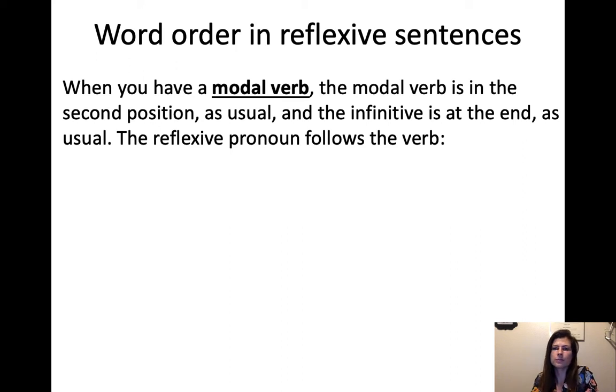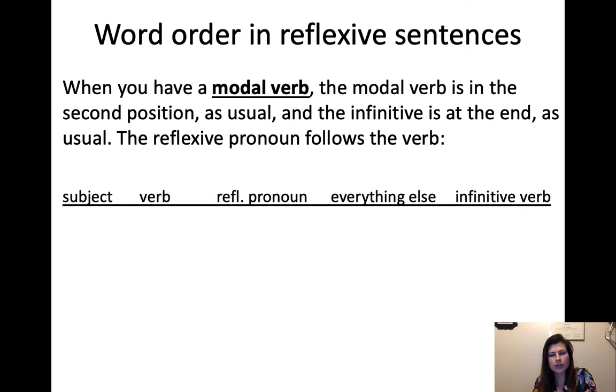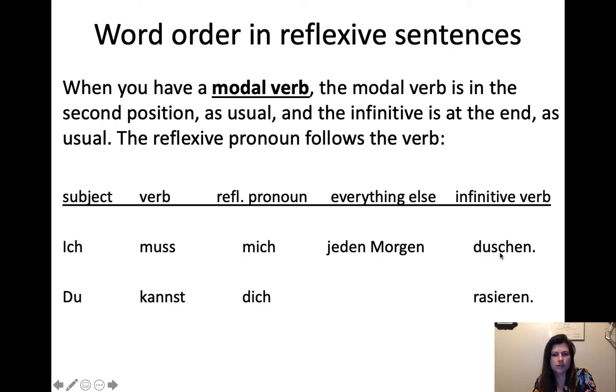When you have a modal verb, the modal verb is in the second position as usual, and the infinitive is at the end as usual. And then you just have to make sure that your reflexive pronoun is following the verb just like the others. So, ich muss mich jeden Morgen duschen. So we've just got this as you would expect, ich muss. And then sometimes there's this temptation to have things before the reflexive pronoun, but this goes first and then you wait till the end for the infinitive. Du kannst dich rasieren, verb at the end, and then reflexive pronoun right after the verb.